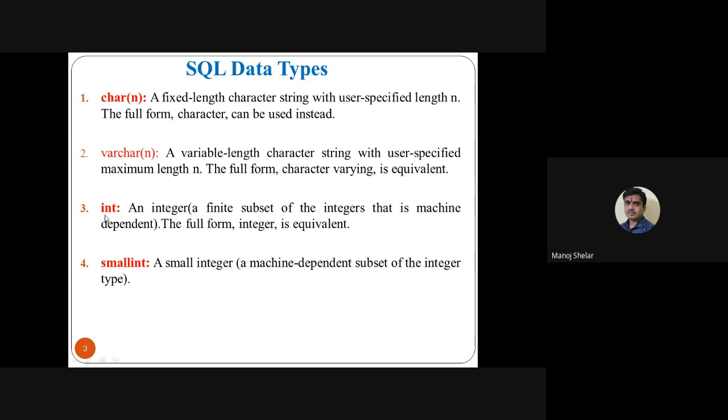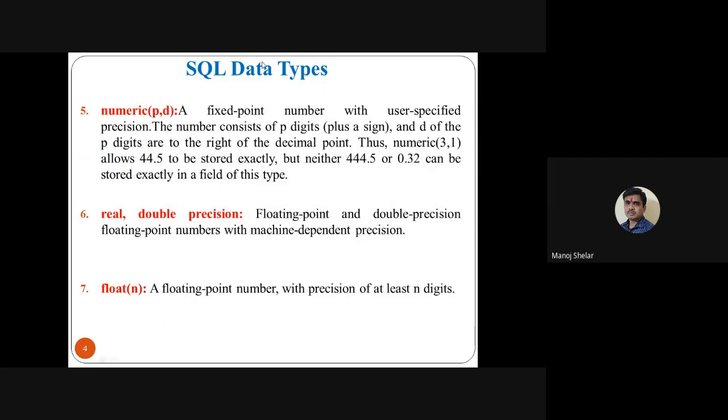Then integer is one data type supported in SQL. Normally the MySQL database supports the integer data type, while for Oracle we use the number data type. Then smallint is also supported in SQL. These are some data types. Then numeric is supported in Oracle. For example, 44.5 is a value we want to insert, right?